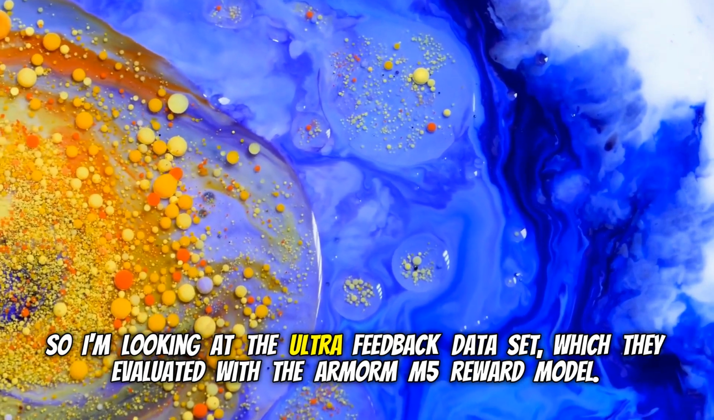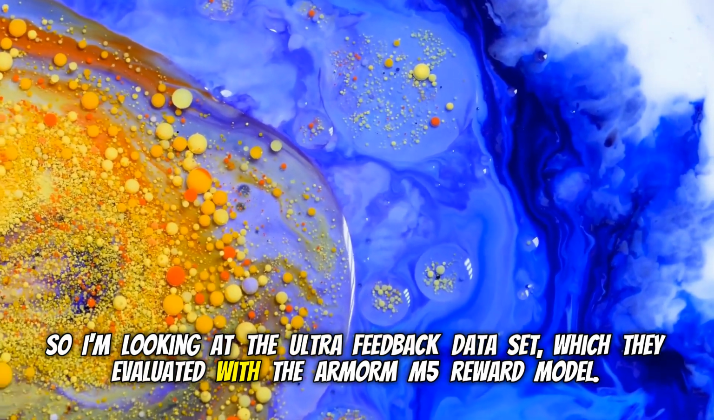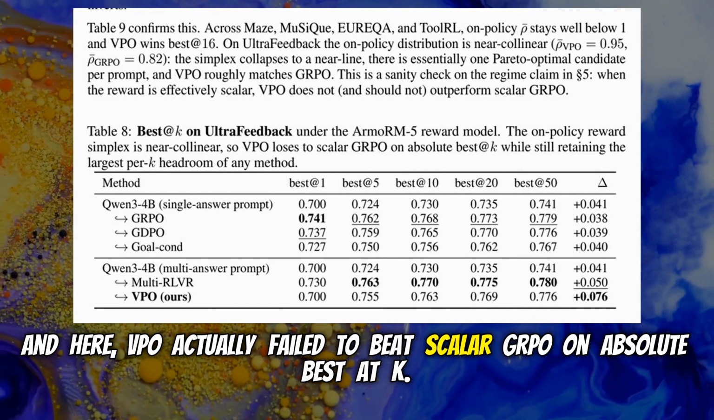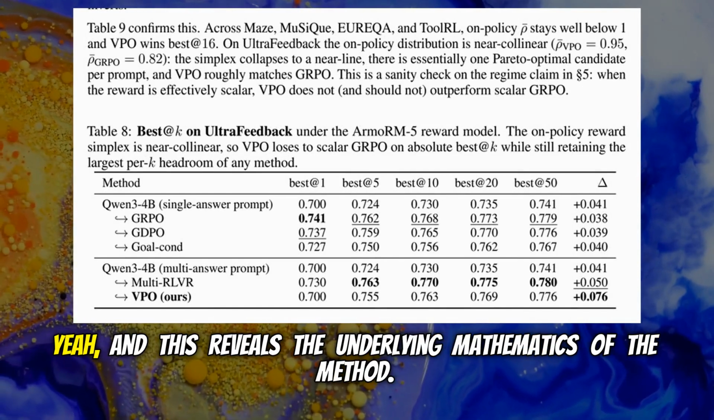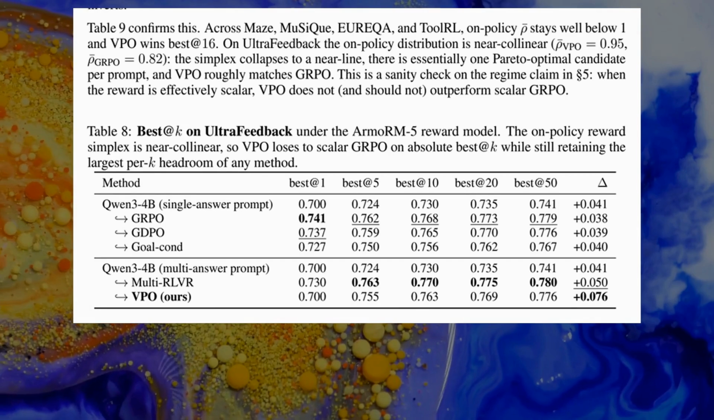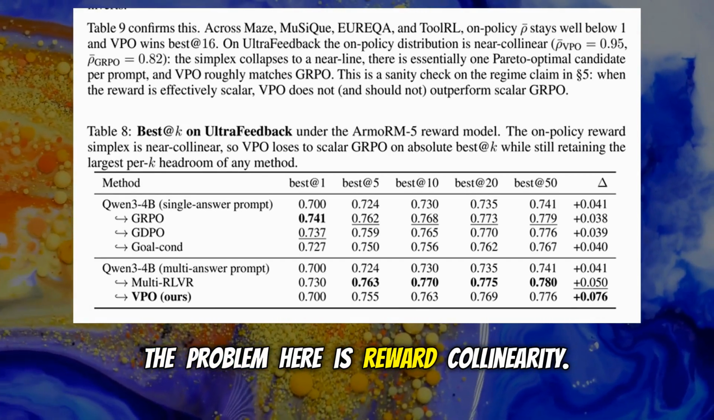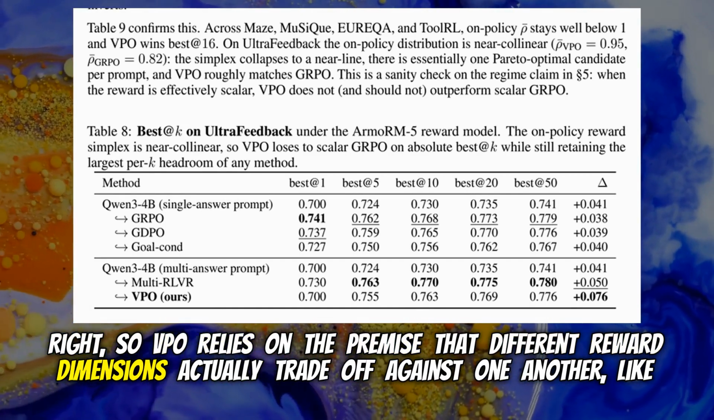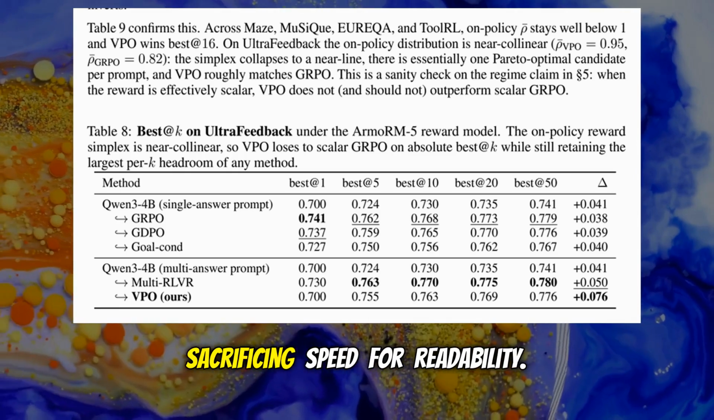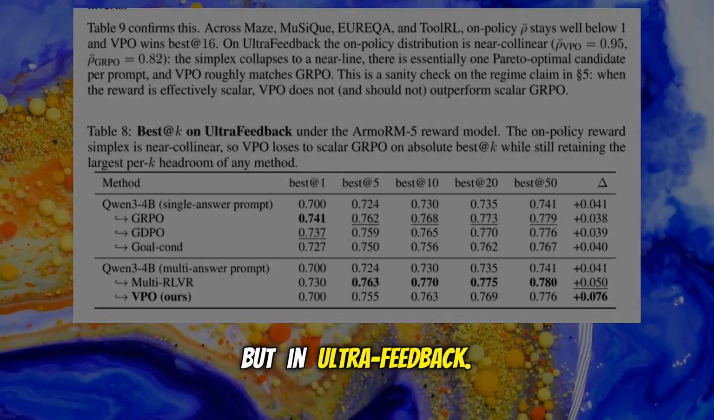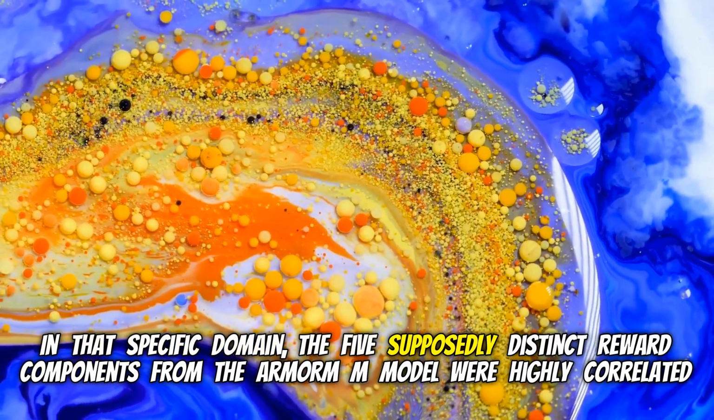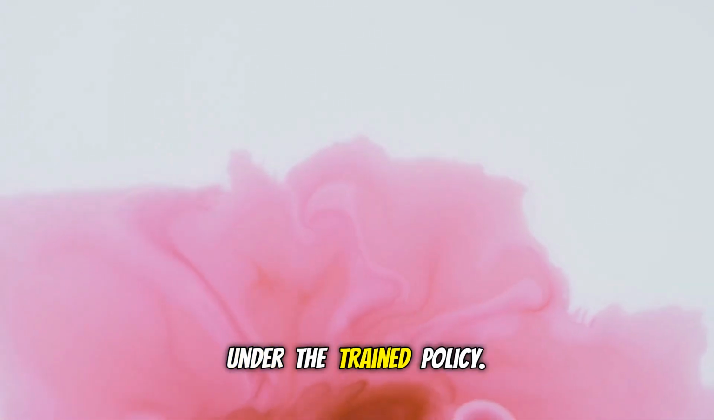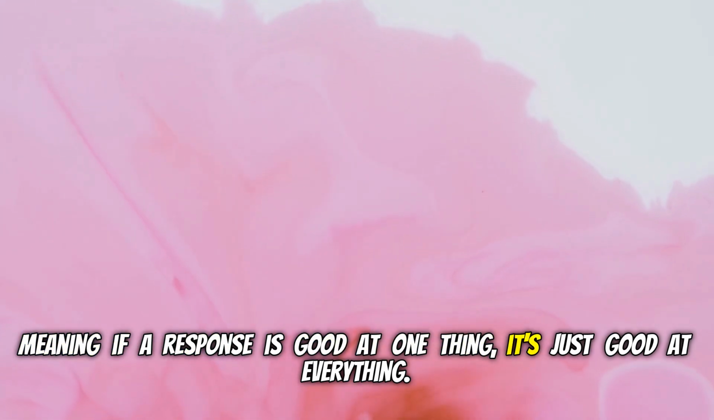Right. So I'm looking at the ultra feedback data set, which they evaluated with the Armor M5 reward model. And here, VPO actually failed to beat Scalar GRPO on absolute best at K. Yeah, and this reveals the underlying mathematics of the method. The problem here is reward collinearity. Collinearity. Right, so VPO relies on the premise that different reward dimensions actually trade off against one another, like sacrificing speed for readability. But in ultra feedback. In that specific domain, the 5 supposedly distinct reward components from the Armor M model were highly correlated under the trained policy. Meaning if a response is good at one thing, it's just good at everything.